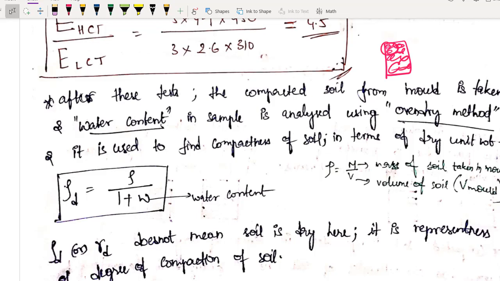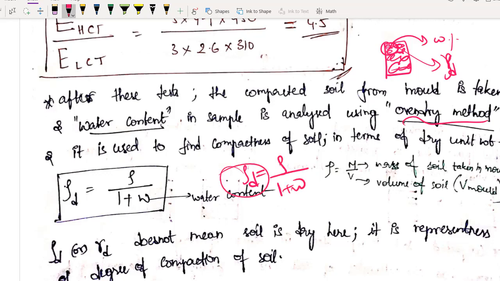So take a certain amount of soil, and you can measure unit weight. How to measure it? ओवन में रख देना, using the oven dry method. I hope you remember, right? आपको क्या आ जाएगा? Water content आ जाएगा. Or you can also keep it in the oven and find out gamma D, or you can say rho D also. Or you can use this formula: rho by 1 plus water content. What you will be getting is rho D. Or if you want, you can write gamma D also.